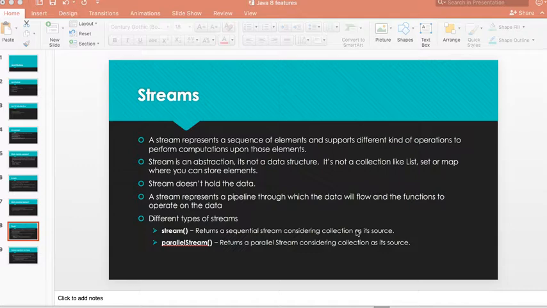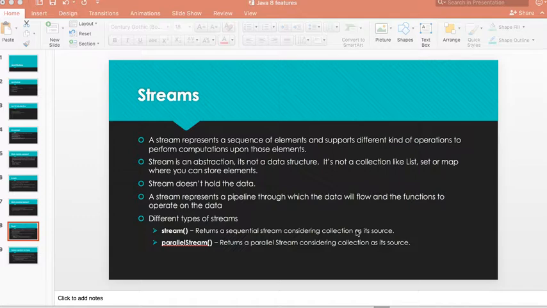A stream does not hold any data, it just represents a sequence of elements from a source. The stream represents a pipeline through which the data will flow and the functions to operate on the data. We can create streams by calling the stream method from collection classes.